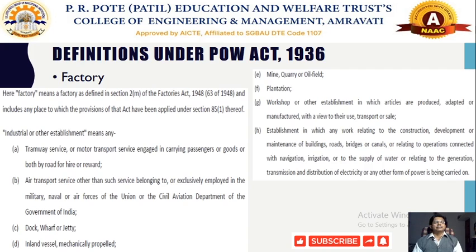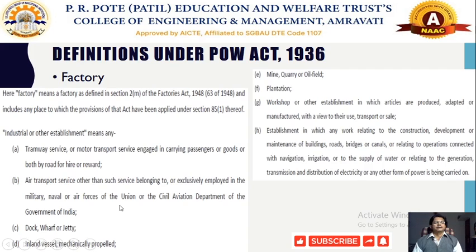So this act will cover some other industrial establishments where there is a tramway service, motor transport service, or air transport service, those belonging to civil aviation. The act would not directly cover the military, naval and other air forces.